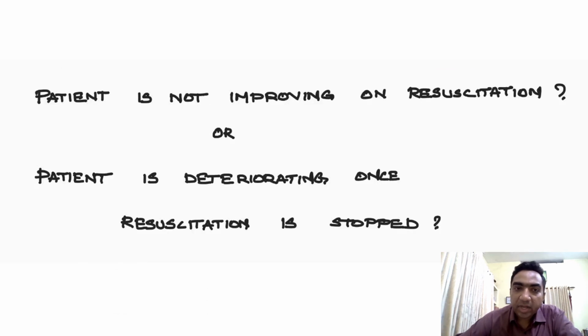Can all the patients be resuscitated? The patient is not improving on resuscitation, or the patient is deteriorating once you have stopped the resuscitation. So what does that mean? It means that the blood loss is continuing. It means the myocardial suppression may be continuing. It means there may be continuing tension pneumothorax. It means the sepsis is continuing, or it means there is a combination of these. So this is where the importance of diagnosis comes.